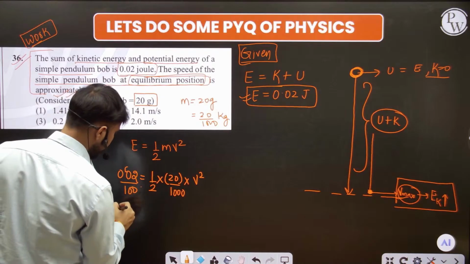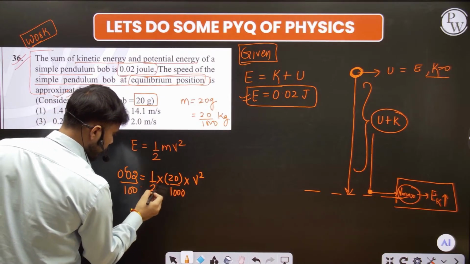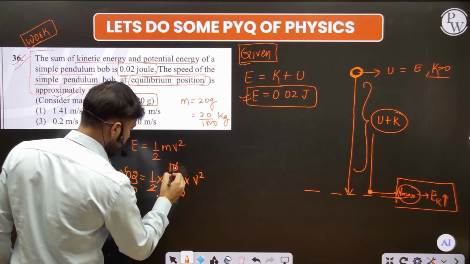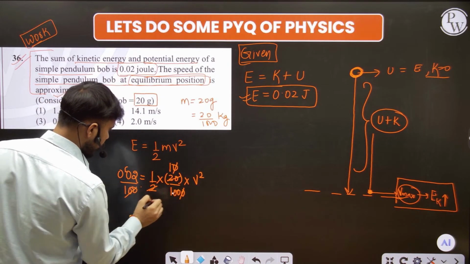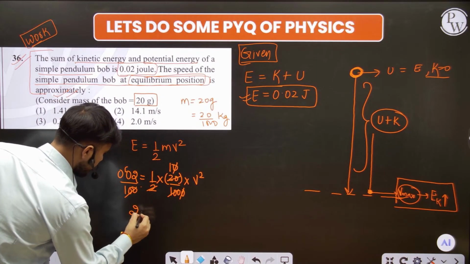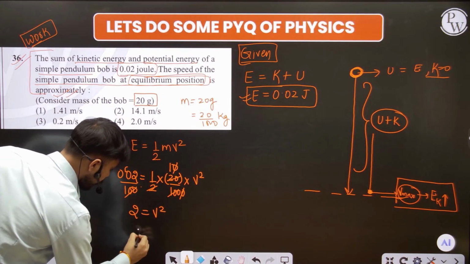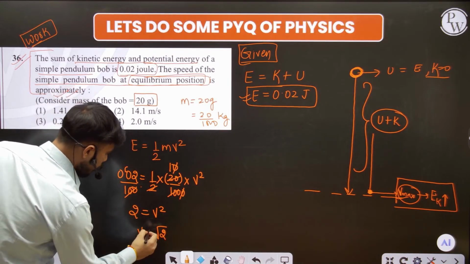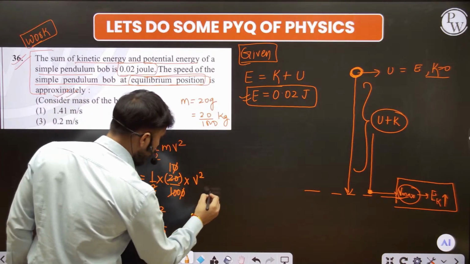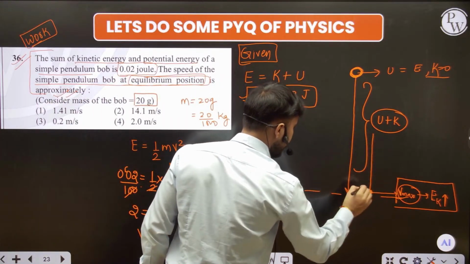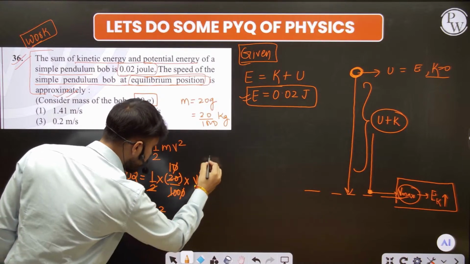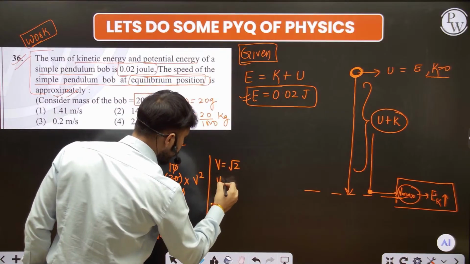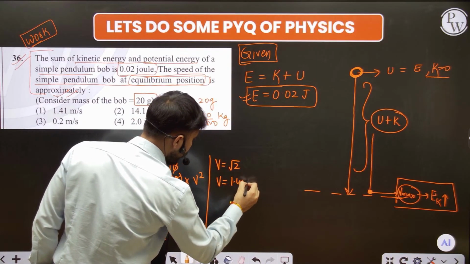We have 100 in the denominator. Now you are not children, so I'm supposing that you know the calculation very well. So 0 and 0 cut, 100 and 100 cut. The answer is just 2. So 2 equals v square, and when we solve for v, we get root 2, plus minus. Yes sir, I already told you, whenever the object is coming downward, it has a positive velocity. So we just take the positive root 2, and root 2 is always what? 1.414 meter per second.